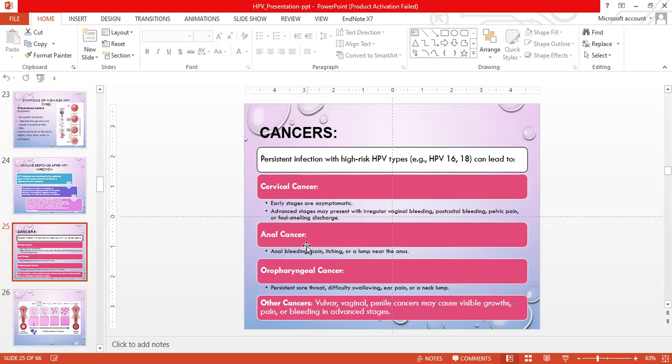Anal cancer results in anal bleeding, pain, itching, or a lump near the anus. Oropharyngeal cancer can cause persistent sore throat, difficulty swallowing, ear pain, or a neck lump. Other cancers include vulvar, vaginal, and penile cancer. They can cause visible growth, pain, or bleeding in advanced stages.